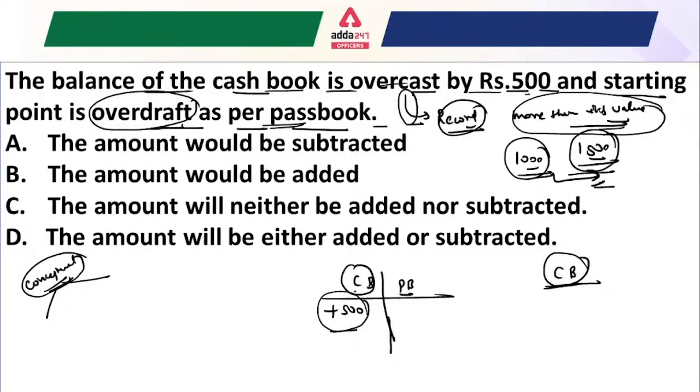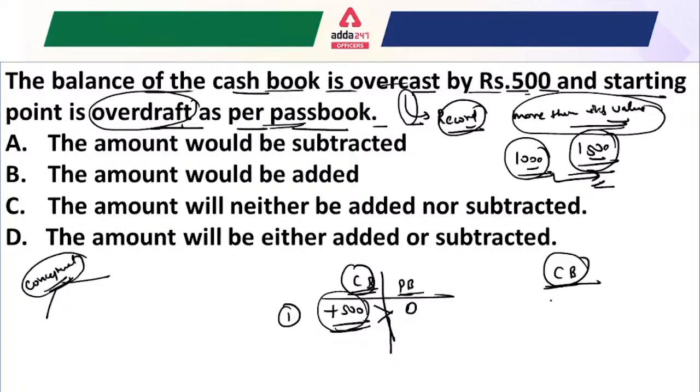So if I say that is cash book and passbook balance, here it is given, and you just maintain the cash book with the overcast of 500 rupees. That means in the passbook, this transaction will be 0. And if I say whether cash book balance is greater than or lower than the passbook balance, the answer would be yes, cash book balance will be greater than the passbook balance.